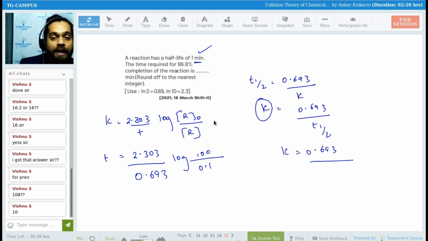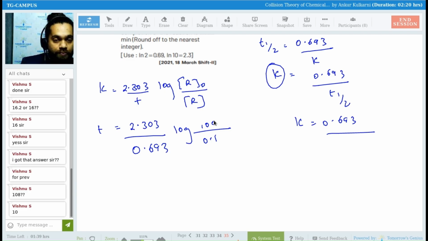Yeah, if you solve this, you will get the answer. How to solve this? 0.1. Yes, you have 0.1. Come on, solve this. I can solve this as log 100 minus log 0.1. 0.1 I can write as 10 to the power minus 1. 100 I can write as 10 to the power 2. Correct? So this is nothing but 2 into log 10.